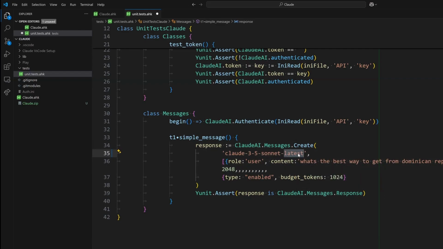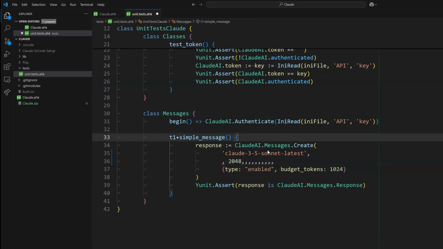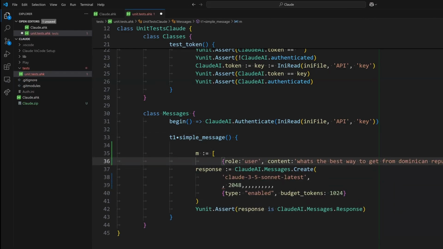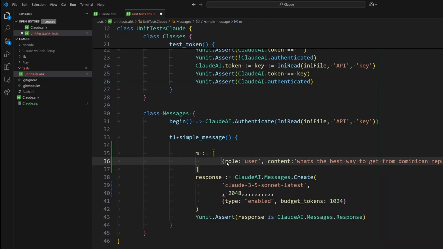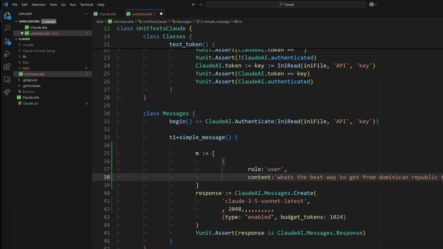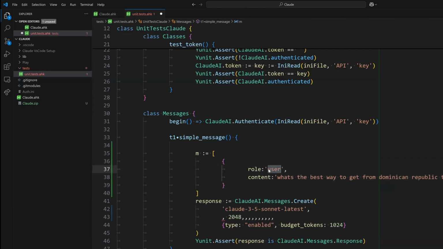Now, this is the important part. This array right here has to be created in a very specific way, and you can create it like this. It is an array of messages. Each message contains a role and a content. There are different roles. You have the assistant role, the user role. I don't think Claude takes the system role there, because the system prompts, you can pass them in a different place.